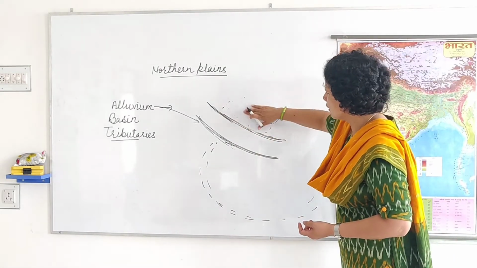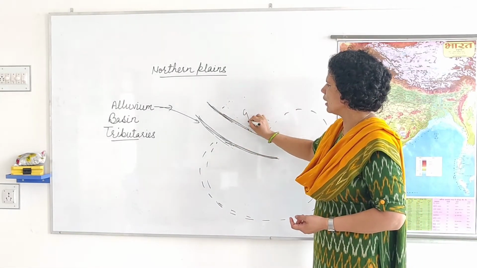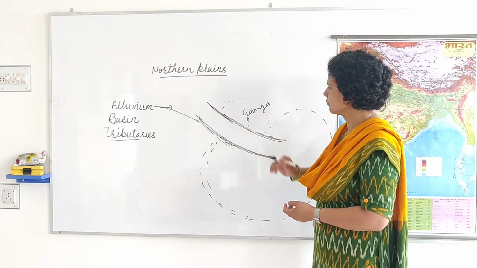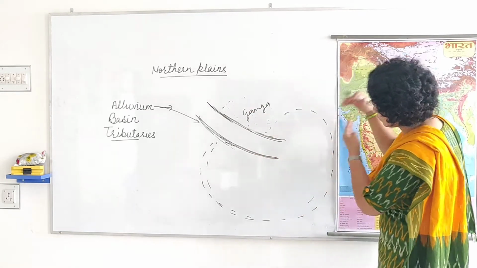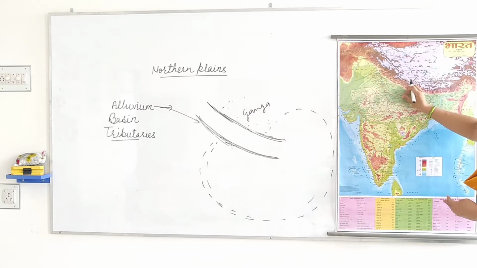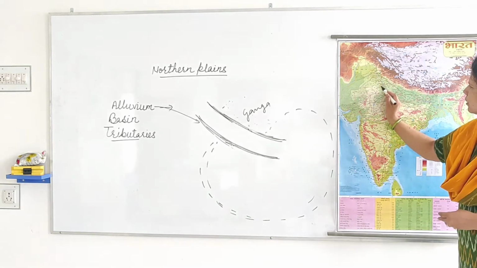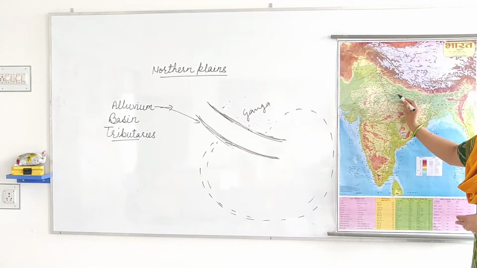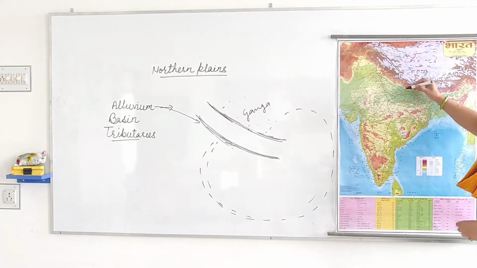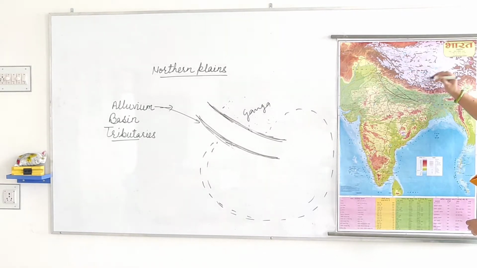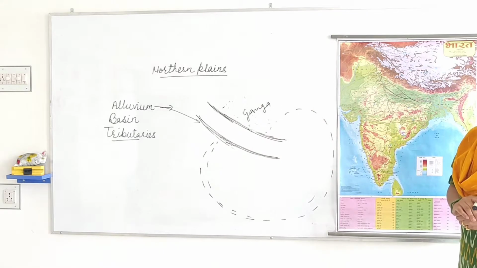For example, this is river Ganga. River Ganga originates from here and then it goes in this area. From here, Yamuna also originates, and then Yamuna also joins this Ganga river.